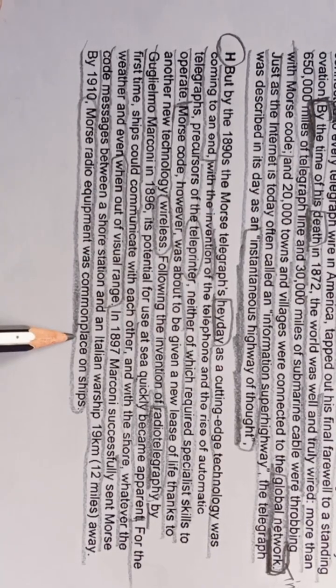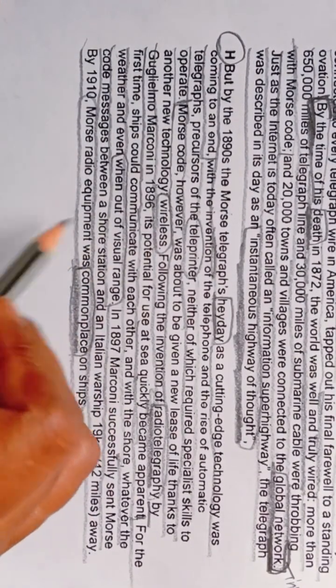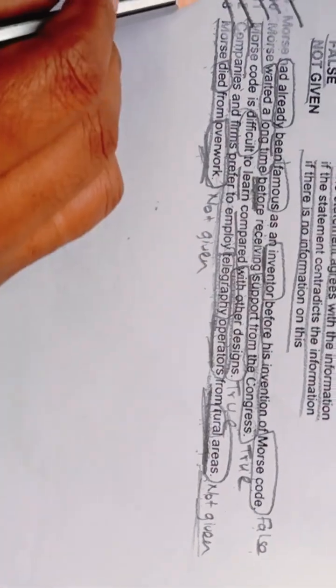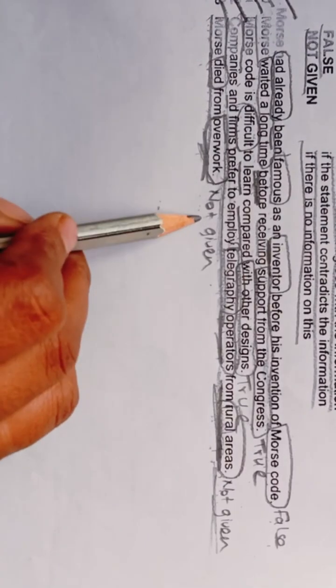What do you mean by commonplace? Commonplace means not unusual, an ordinary thing on ships. Okay, so we are getting so many things here, but here we are not getting anything regarding that Morse died from overwork. So we will quickly write not given in front of 13 in our answer sheet. We have completed our last paragraph and we are not getting anything regarding Morse dying from overwork, and that's why we have written not given here. I hope you have understood this.